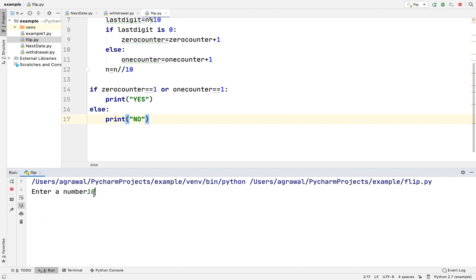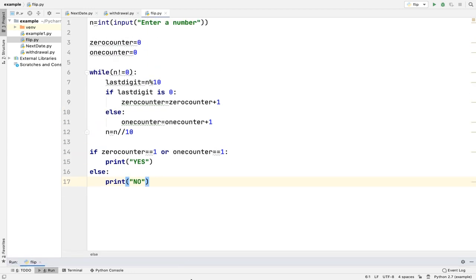Suppose I enter the number as 10, it will tell me yes, because you can flip this one and make all zeros. Let's take one more example. Suppose this is my number, it is saying yes. So this is how the program looks. Have a look at the program.